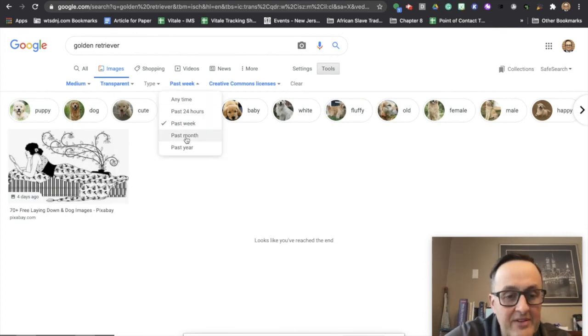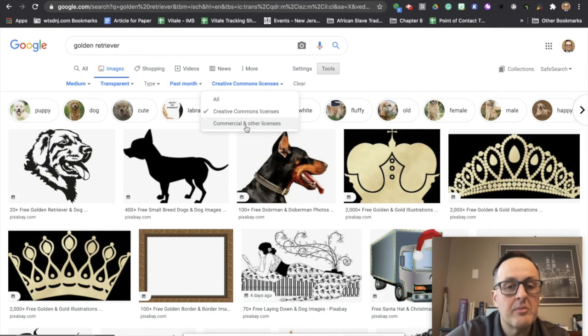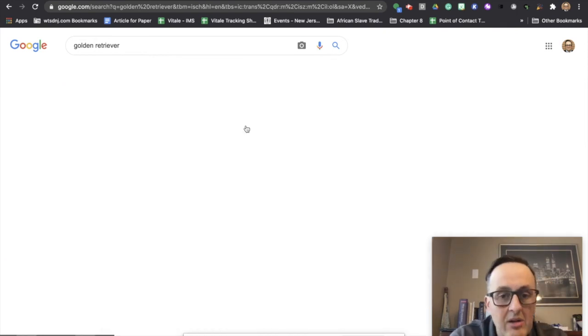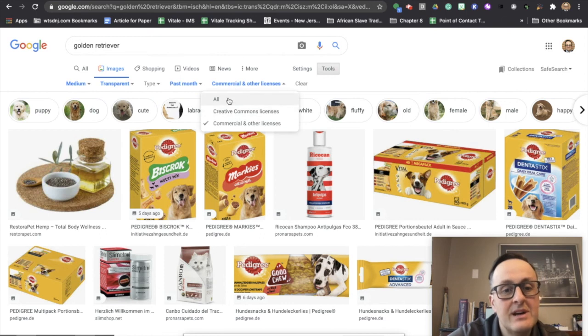But let me expand this out to say in the past month. And there we go. We have a few that we can use here. There's other commercial or other licenses as well that you could be looking into, some additional images. At the same time, if you're using, well, here's some interesting things for you. Golden Retrievers on boxes of pet food.